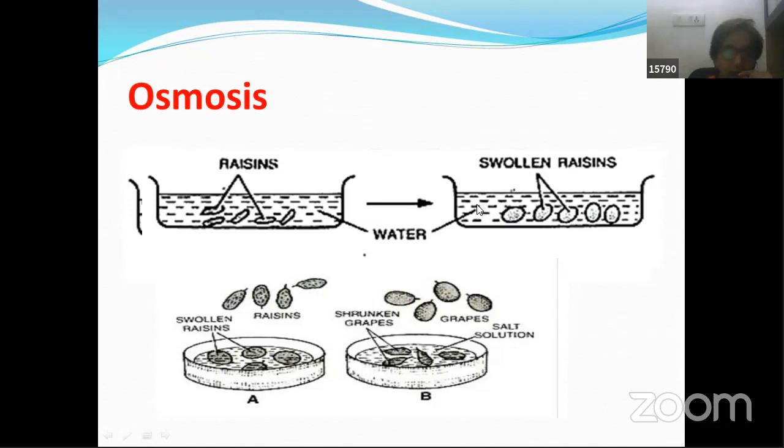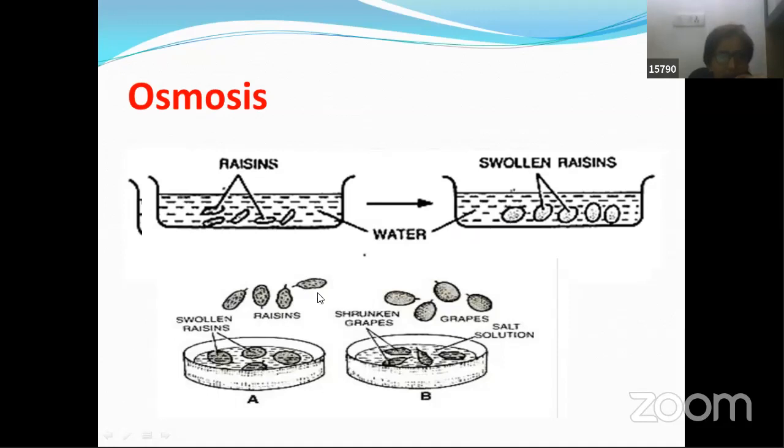So water is moving from low concentration to high concentration. So when you are saying osmosis, osmosis is the movement of water molecules from low concentrations to high concentrations till equilibrium is attained. Now let's discuss this particular thing. Here, water is entering inside the system, inside living cells. So this is called endosmosis. Endo means moving inside the cell.